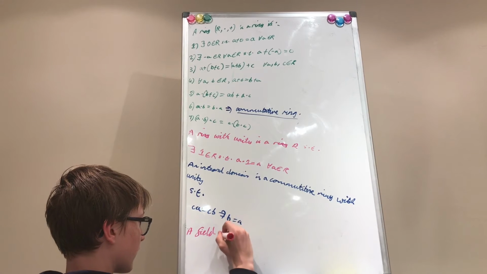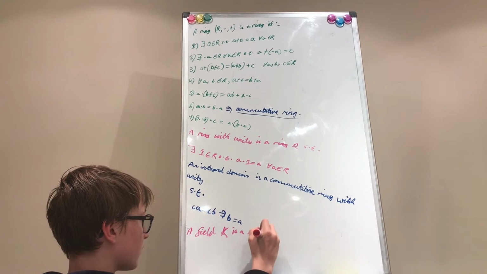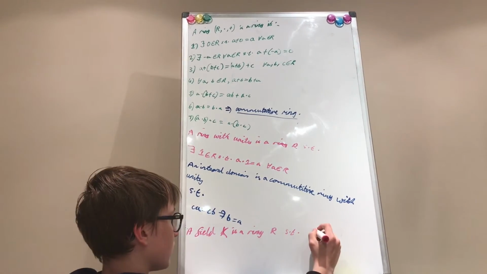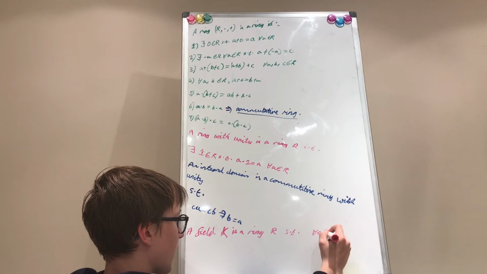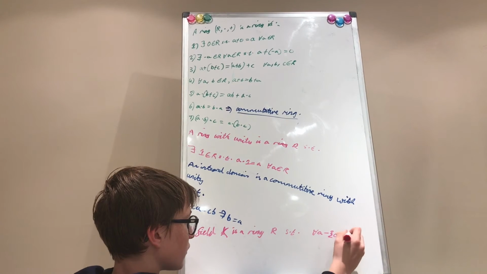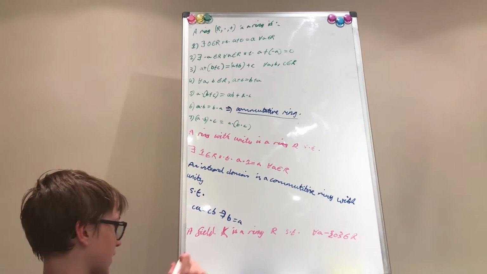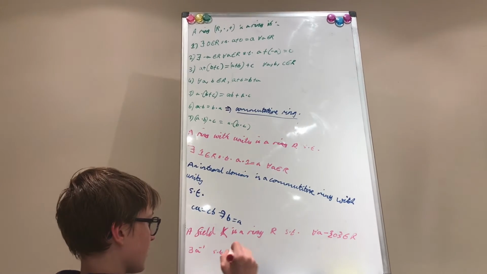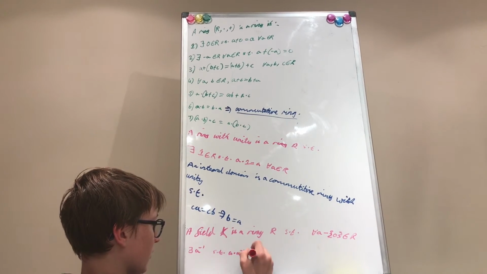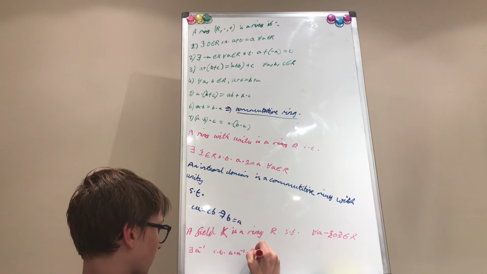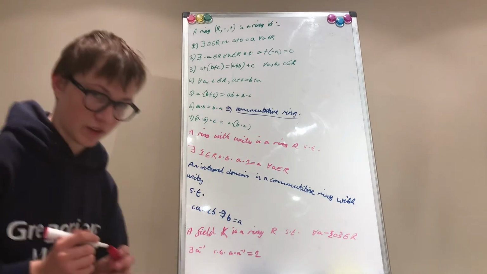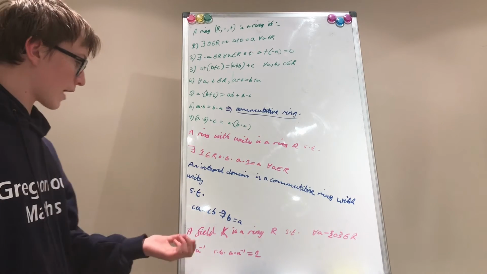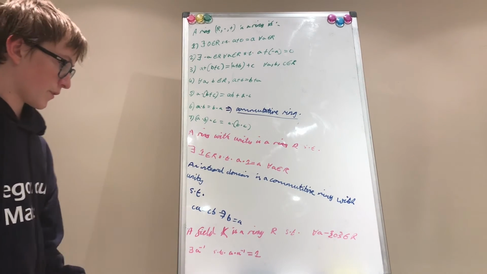Anyway, a field, K let's call it, is a ring R such that for all A not equal to 0 in the ring, there exists an inverse such that A times A inverse is equal to 1. Now we are done generalizing these rings for now. Tomorrow we're going to look at sub-rings and so on. But for now, these are the definitions I'd like you to know.